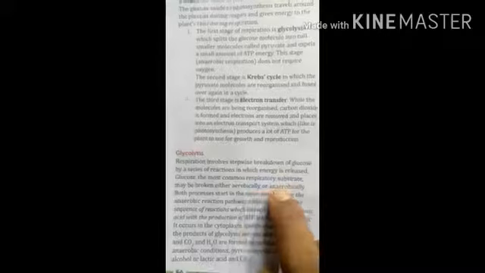Now come to glycolysis. It involves the stepwise breakdown of glucose by a series of reactions. Glucose may be broken aerobically or anaerobically. Both processes start in the same way using the anaerobic pathway, that is called glycolysis. So glycolysis is the sequence of reactions converting glucose to pyruvic acid with the production of ATP. It is occurring in the cytoplasm.